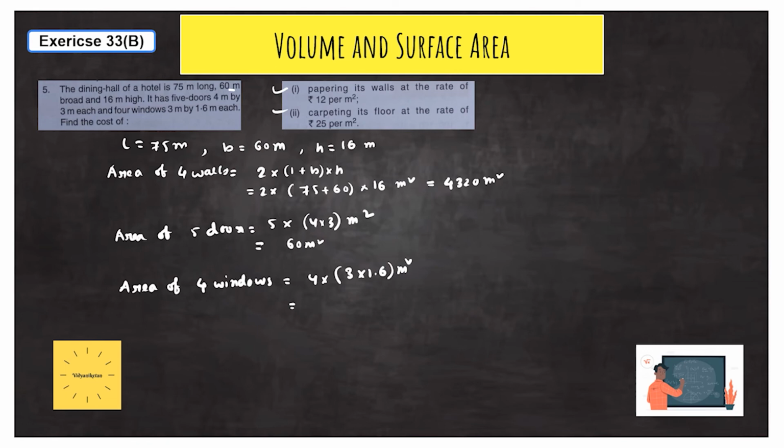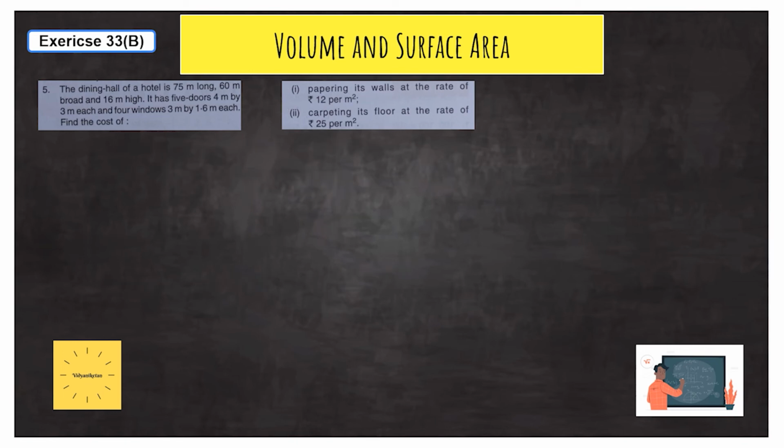So 4 into, we have 4 windows, so after calculating you will have the answer to be 19.2 meter square. So these are the values. Now we need to find out the two parts, that is papering its walls at the rate of 12 per meter square. To find the area of the walls only, first we need to add these two areas and deduct it from the 4 walls. Then we will get only the area of the walls. So in the next slide we will do that.